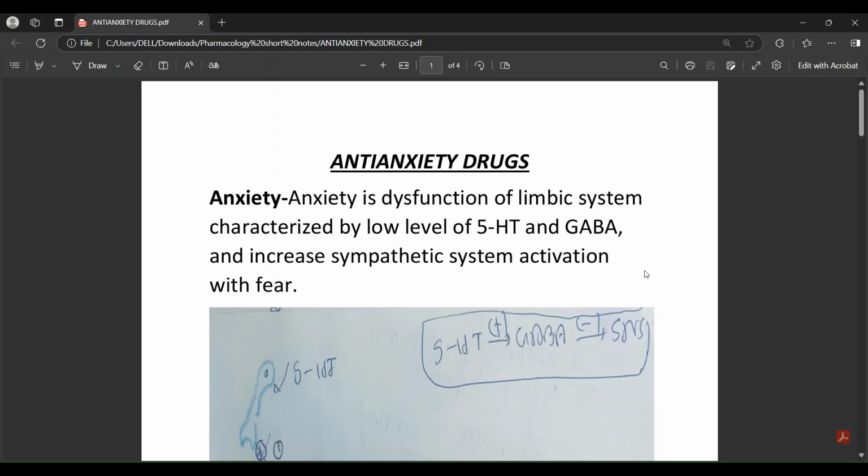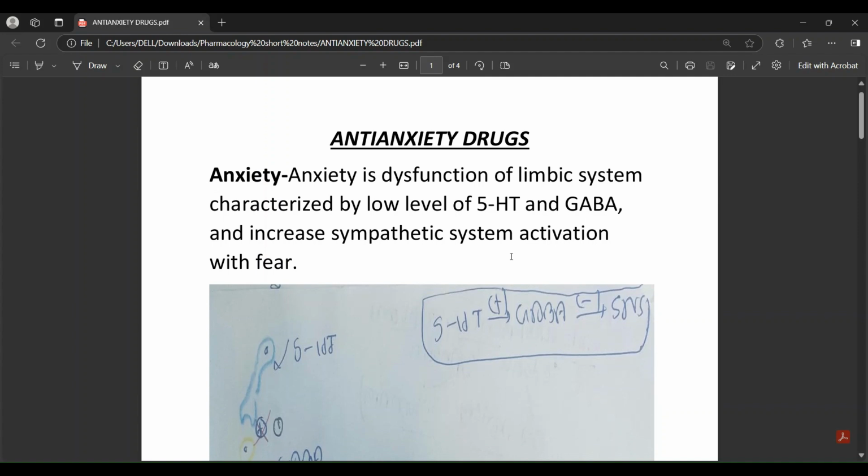So, anti-anxiety drugs. If you know benzodiazepine and barbiturates well, now you could easily proceed. In the next video we will talk about anti-epileptic drugs, anti-Parkinson drugs, hypnotic sedatives, and so on.